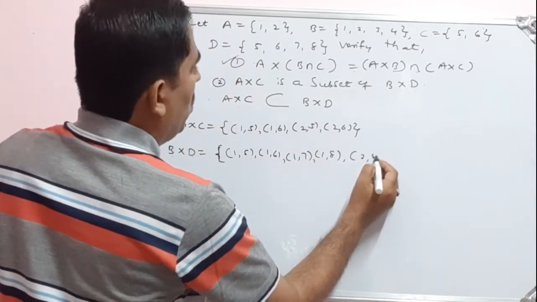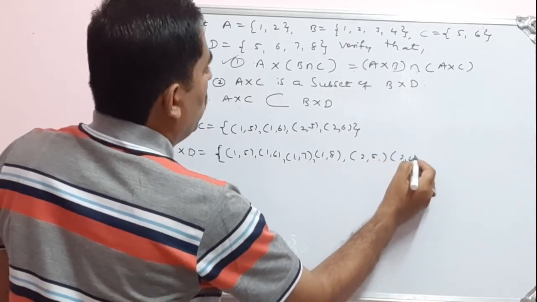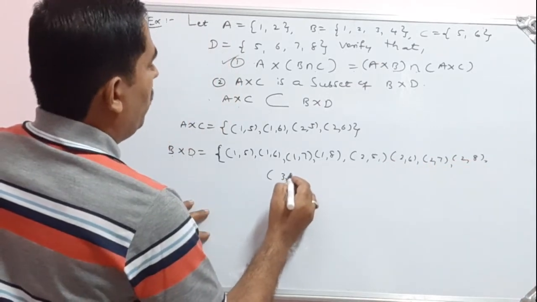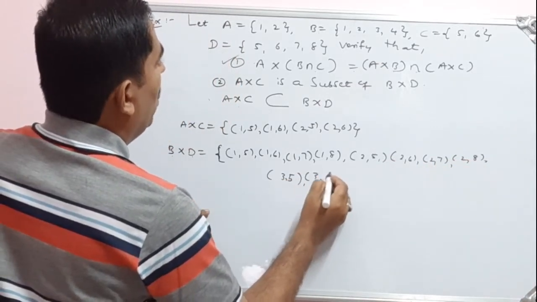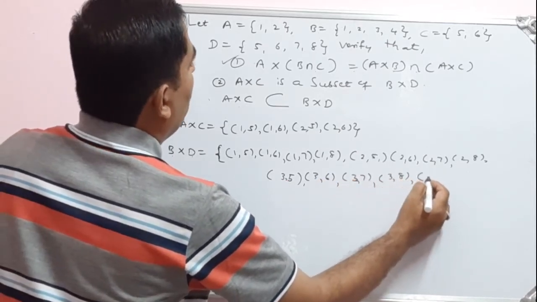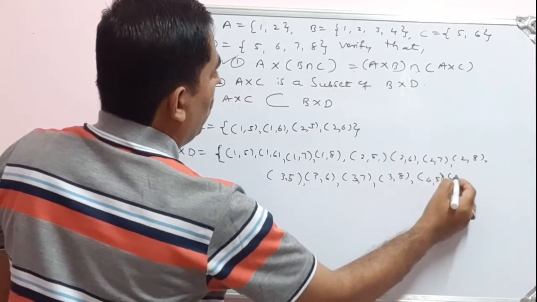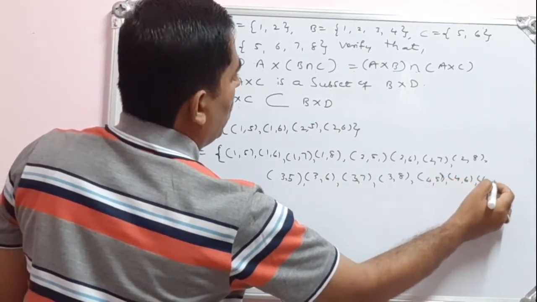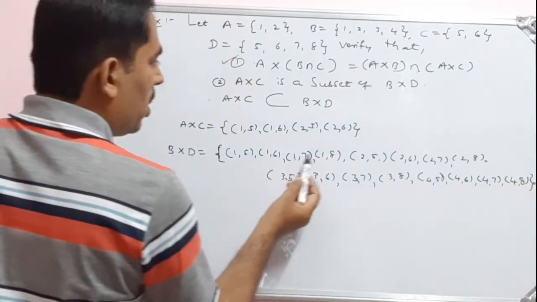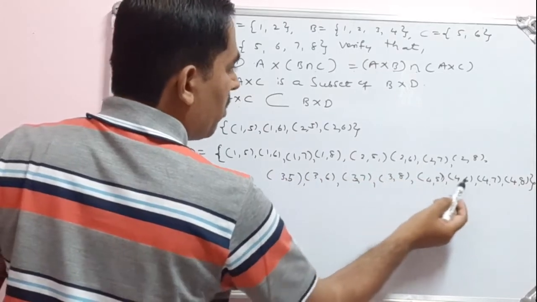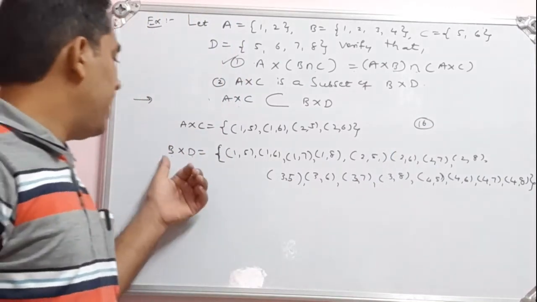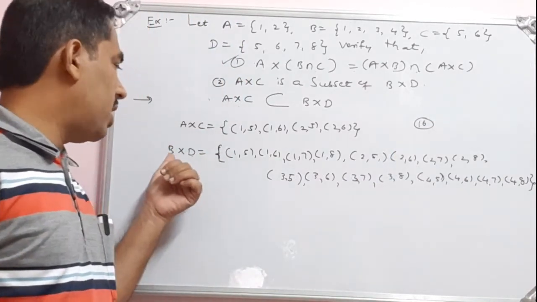Then 2 5, 2 6, 2 7, 2 8. Then you start 3: 3 5, 3 6, 3 7, 3 8. Then 4 5, 4 6, 4 7, and the last one is 4 8. See, 1 2 3 4 5 6 7 8 9 10 11 12 13 14 15 16. So we have 16 ordered pairs. This is the Cartesian product from set B to set D.